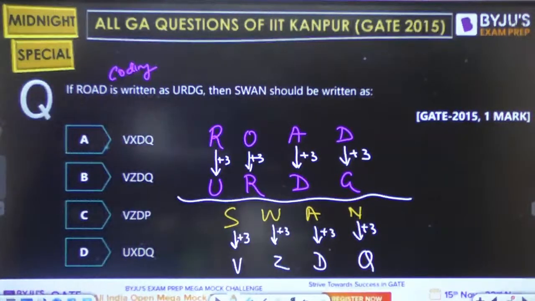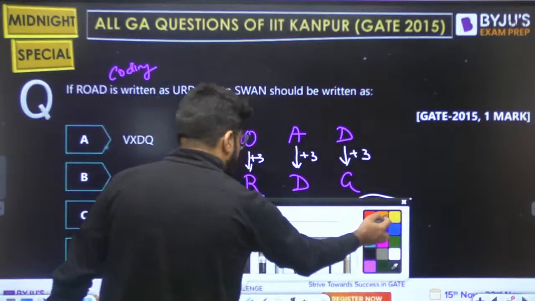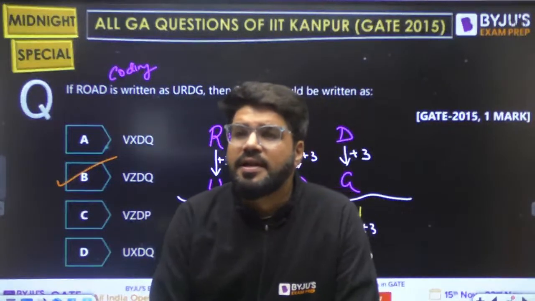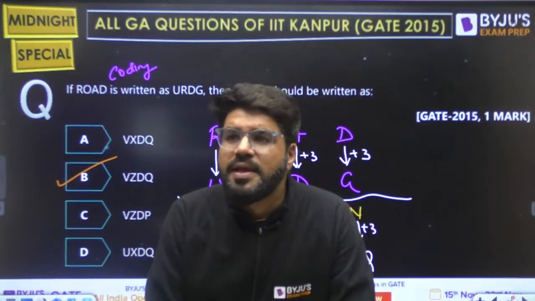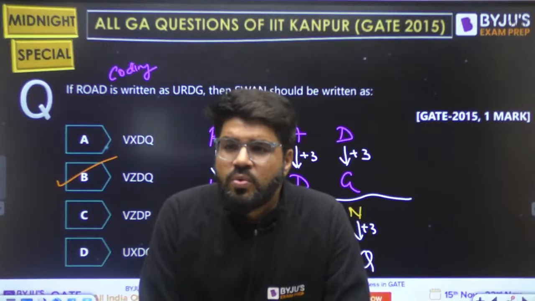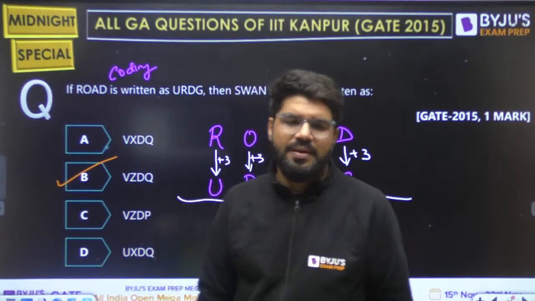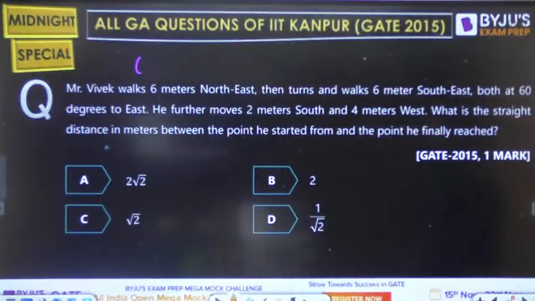तो V Z D Q, क्या आया? ऑप्शन बी, V Z D Q. ऑप्शन बी guys, correct? Option B, yes, very correct. It's option number B, VZDQ, simple one. Next question की तरफ move on करेंगे.